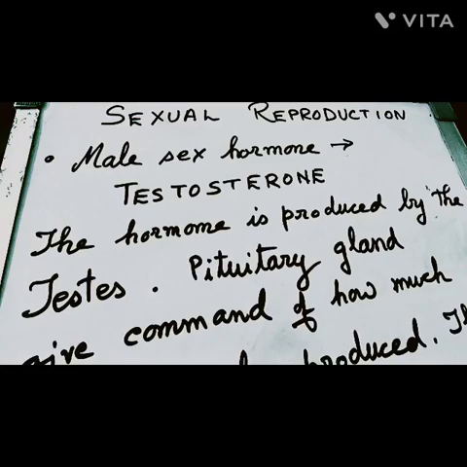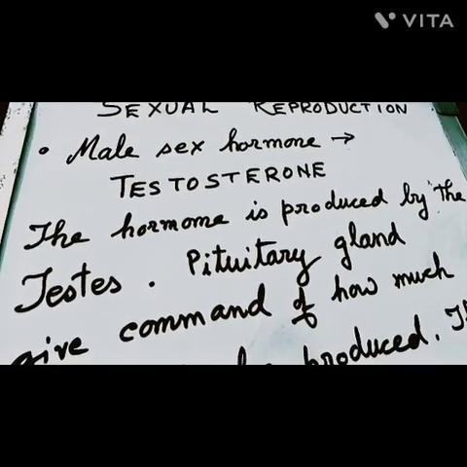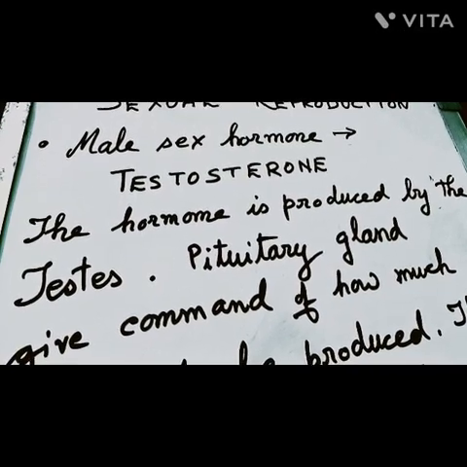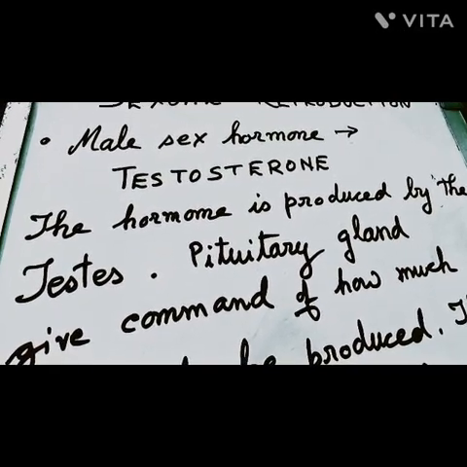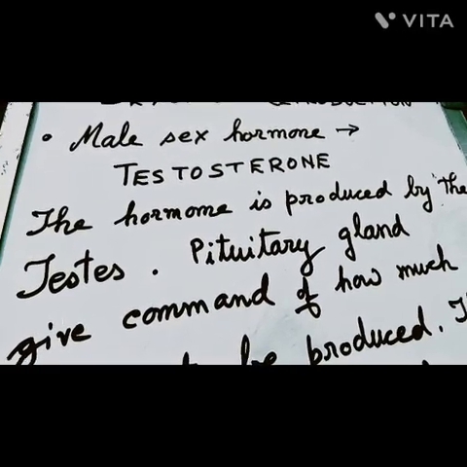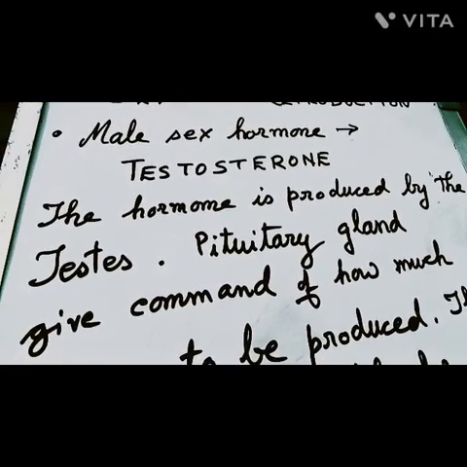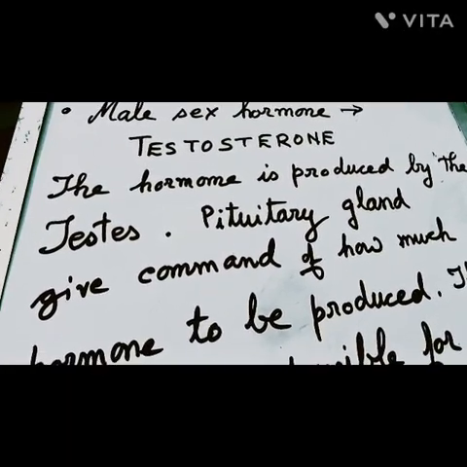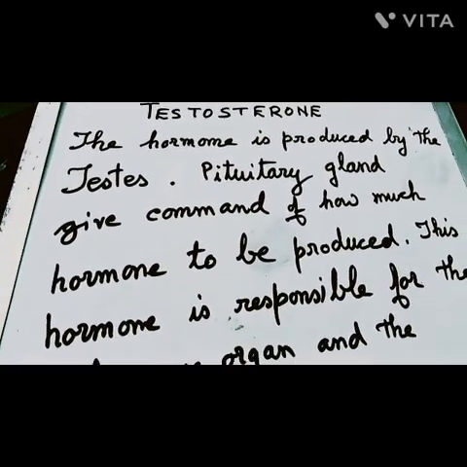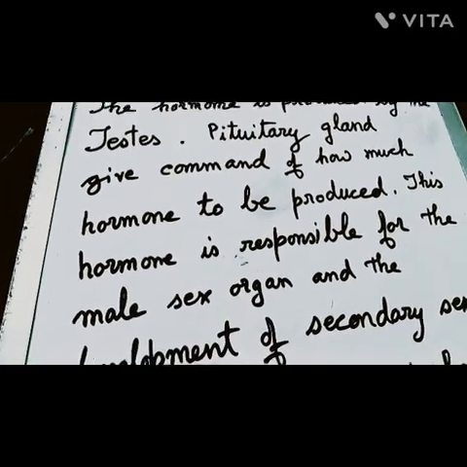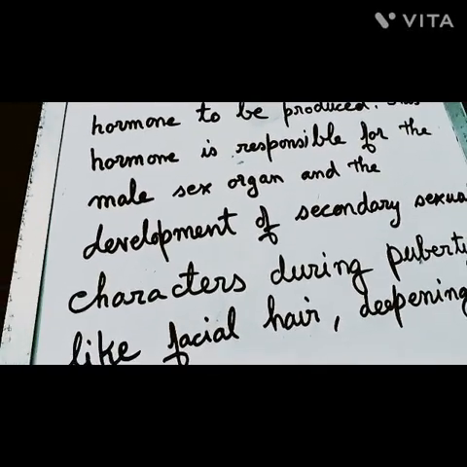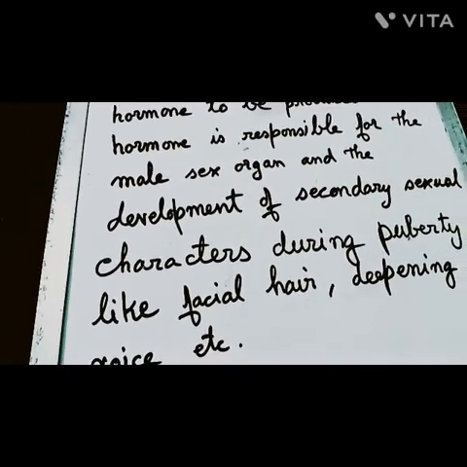So the next topic on sexual reproduction, male, is the male sex hormone, known as testosterone. To remember this name, what is a hormone? Hormone is basically a chemical which is secreted by the body and it brings about certain changes. This hormone, testosterone, is produced by the testes, and the pituitary gland gives the command of how much hormone is to be produced by the testes. This hormone is responsible for the development of the male sex organ and sexual characters during puberty, like facial hair development, deepening of voice, etc.